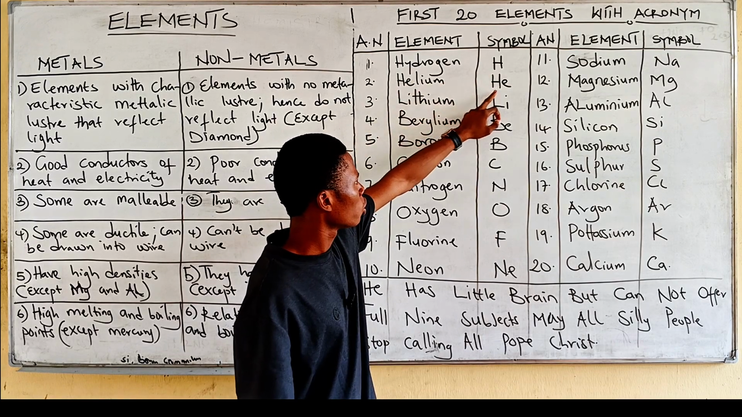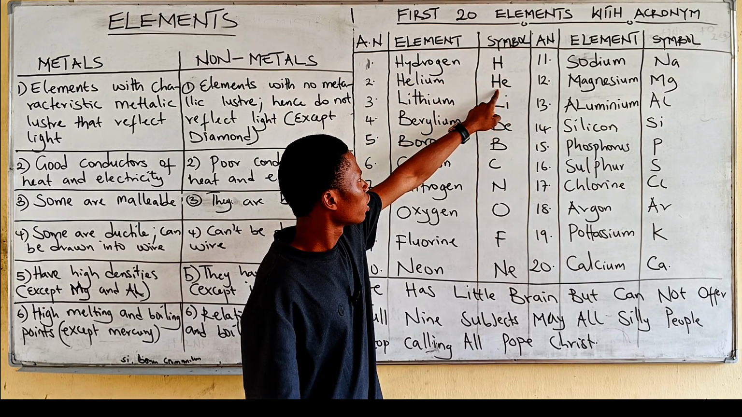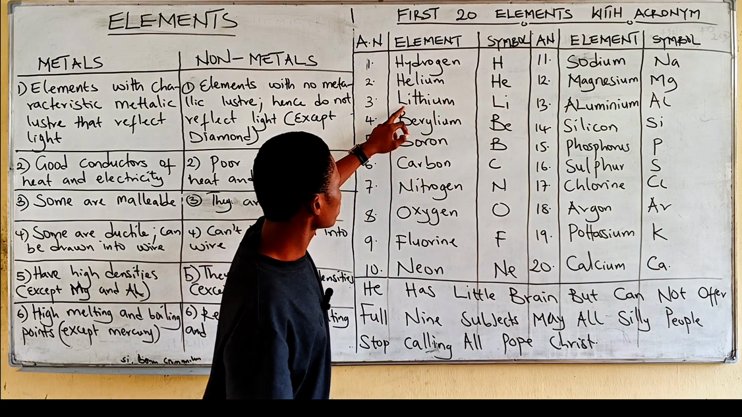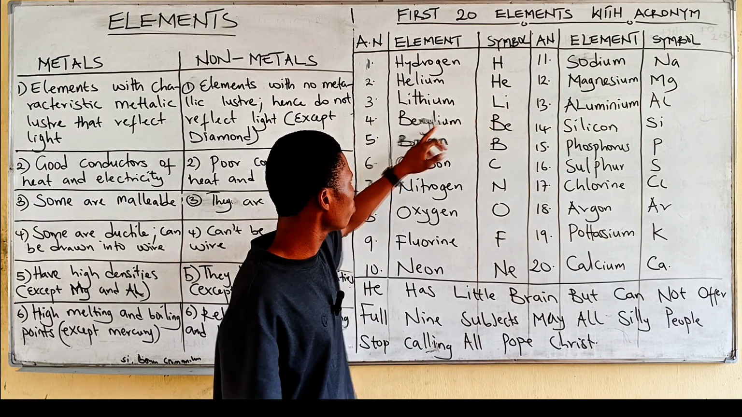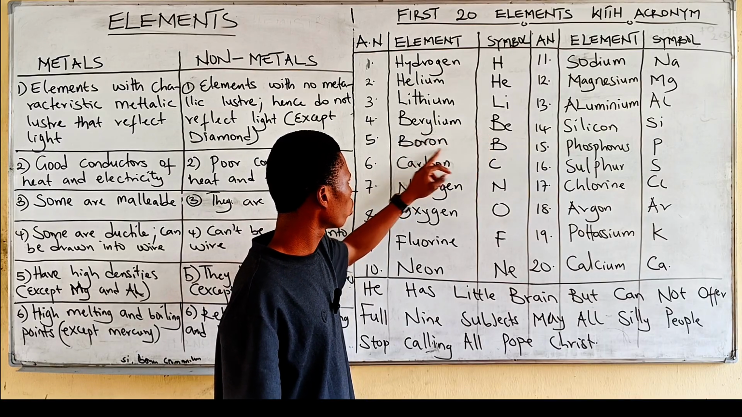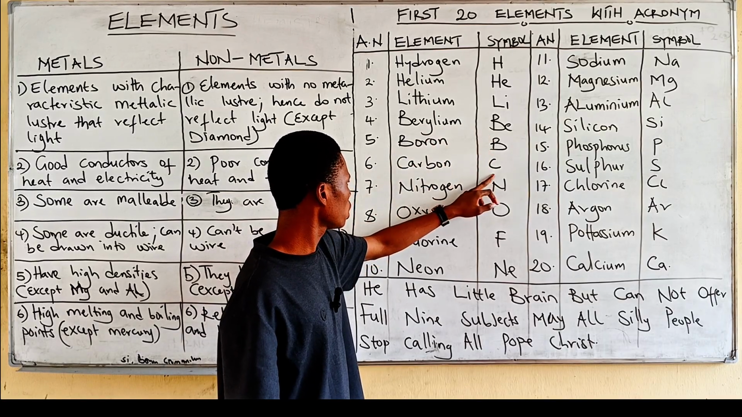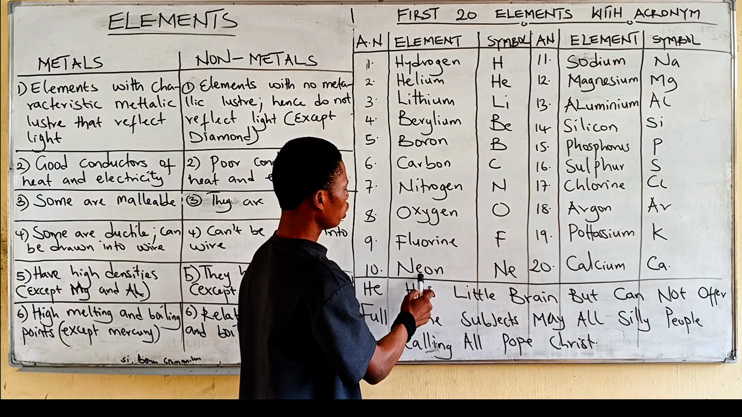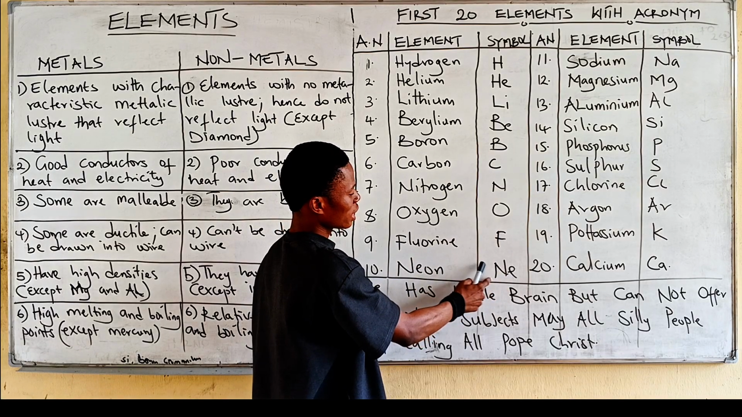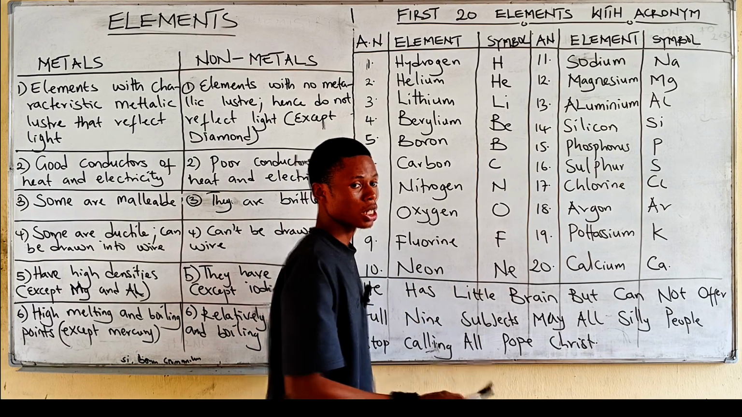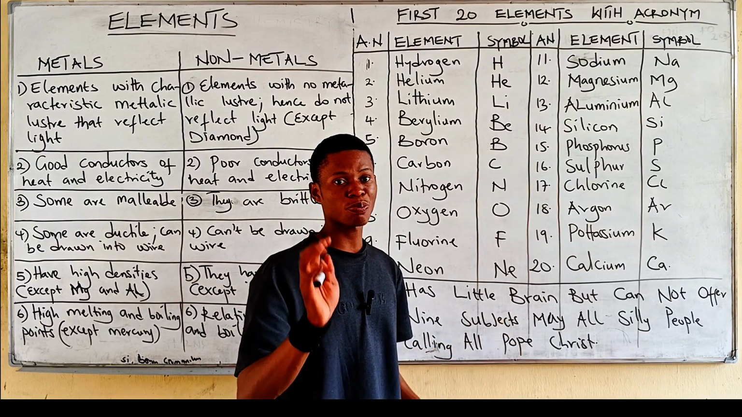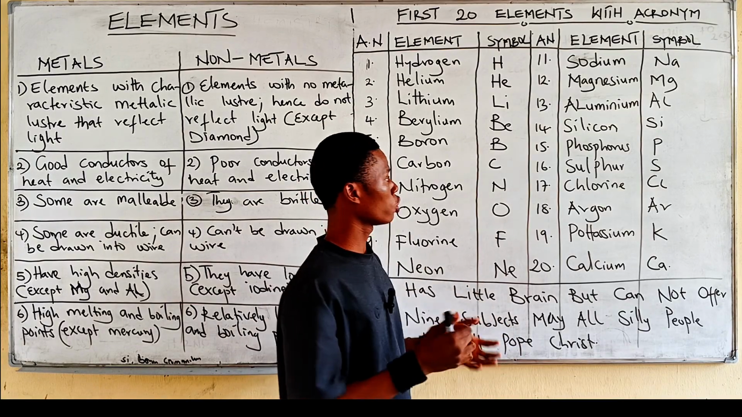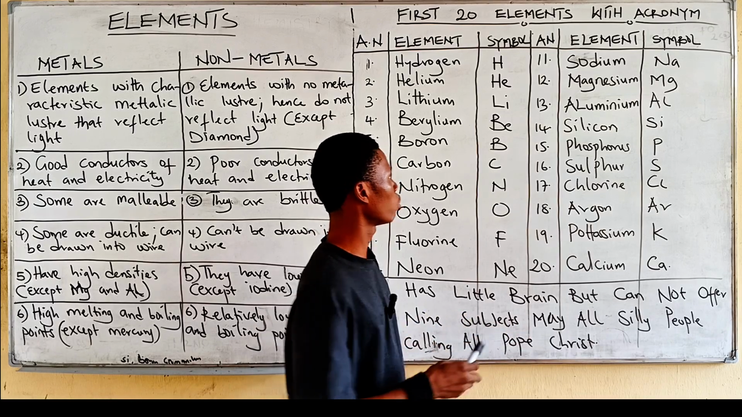Helium, He. If you notice here, the H is capital and the E is small. So the next one is lithium, Li, beryllium, Be, boron, B, carbon, C, nitrogen, N, oxygen, O, fluorine, F, neon, Ne. The N is capital, the E is small. Please, at this point, if you are not used to the first 20 elements, pause the video and write them down, write them out, and ensure you get it right. You use this acronym also.